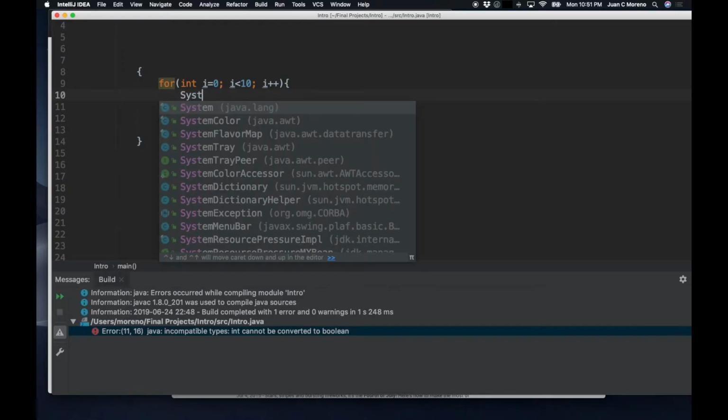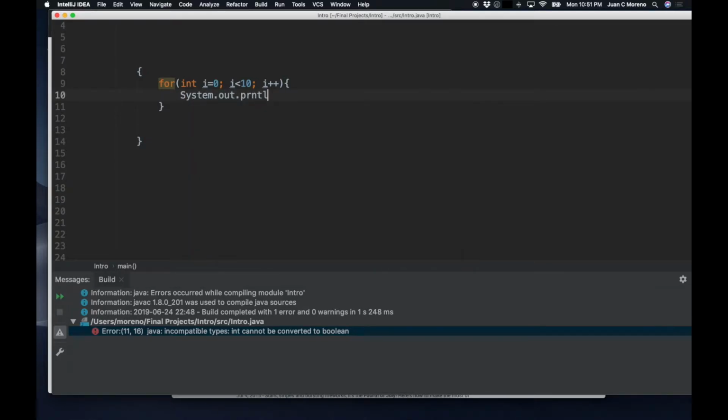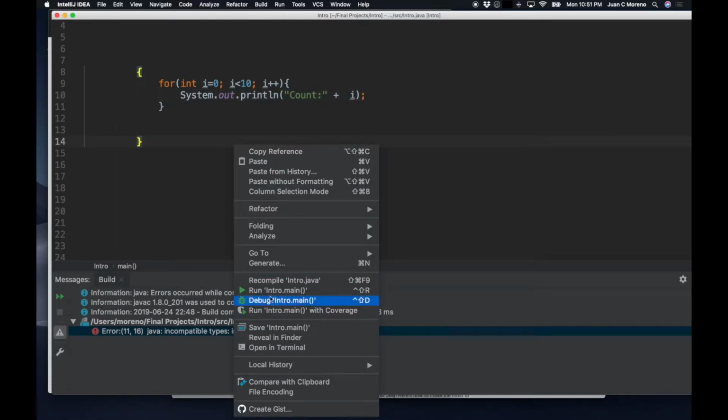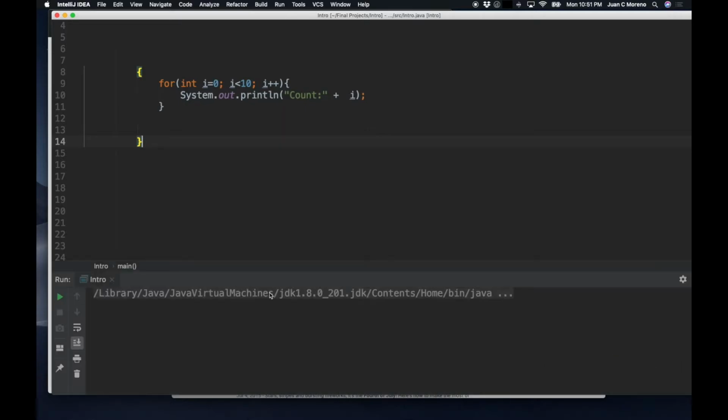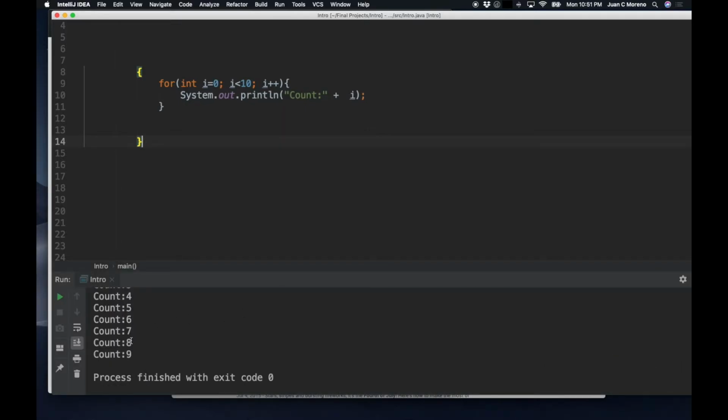So for example, if we have this loop, it will print 10 times what the counter is in our code. So it printed count 10 times, starting from 0 to 9.